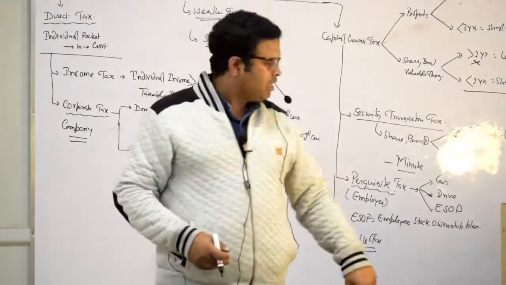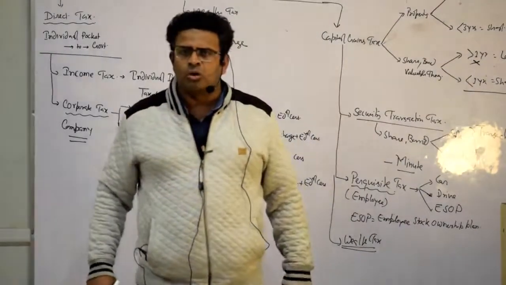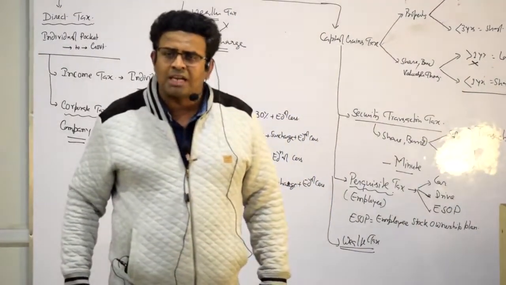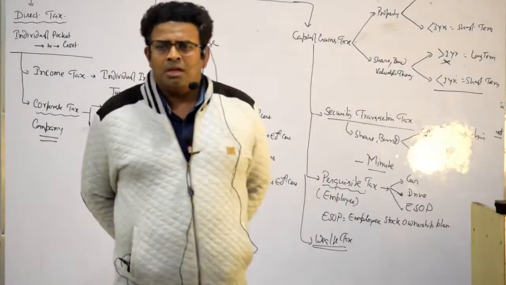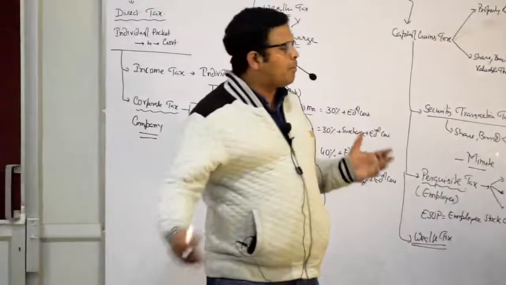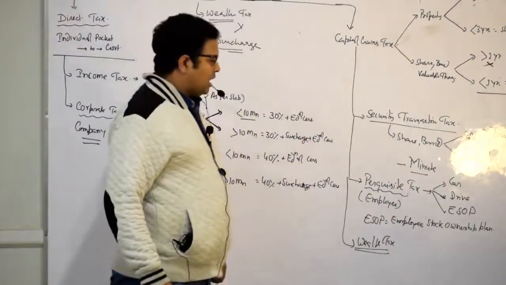the tax on it. I am giving driver, I am giving ESOP, extra जो भी मैं दे रहा हूं, it is considered as which tax, perquisite tax, and it will be paid by whom, employee. What is the meaning of perquisite, employee, is it clear?